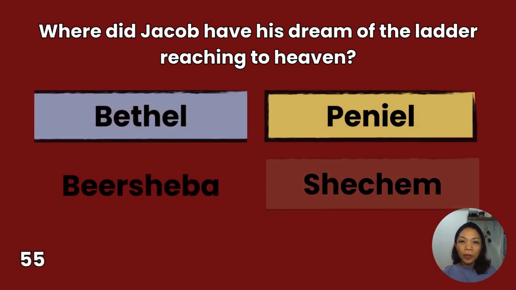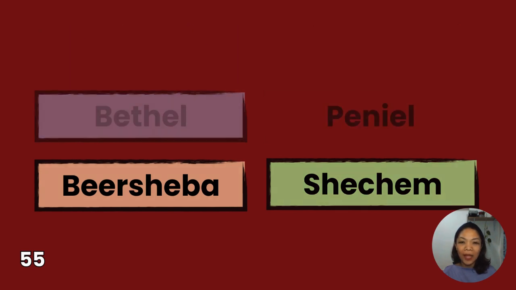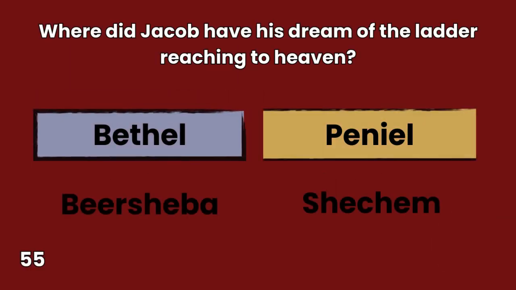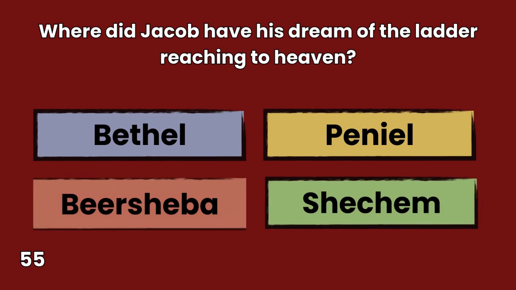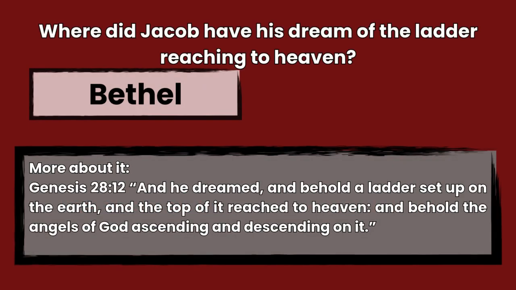55. Where did Jacob have his dream of the ladder reaching to heaven? Bethel, Beersheba, Peniel, Shechem. You have 10 seconds to answer. The answer is Bethel, Genesis 28:12. And he dreamed, and behold, a ladder set up on the earth, and the top of it reached to heaven. And behold, the angels of God ascending and descending on it.